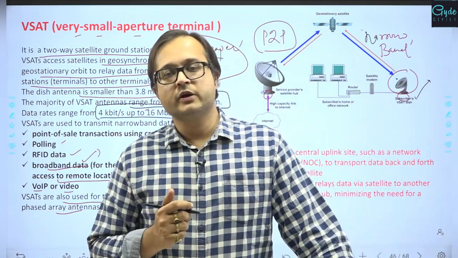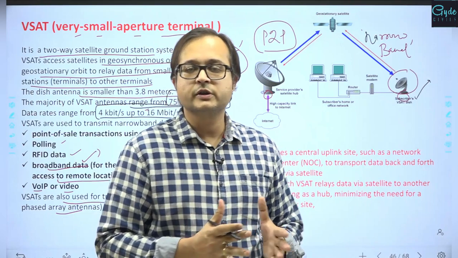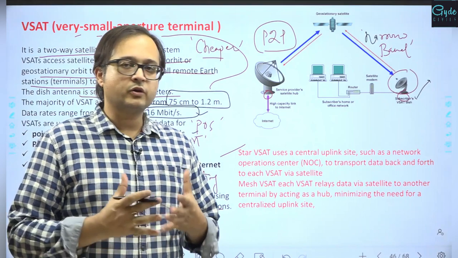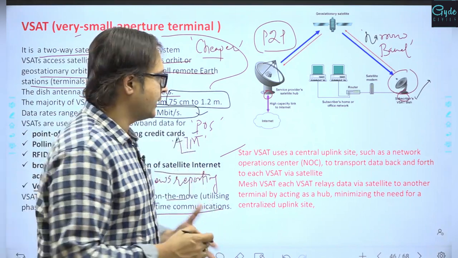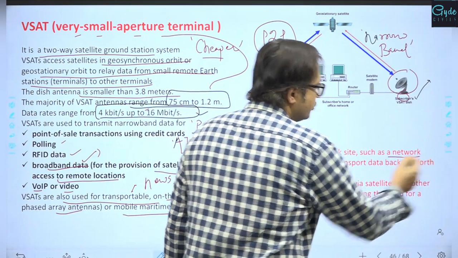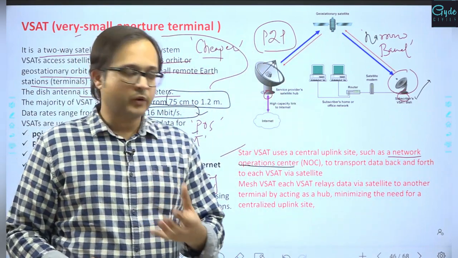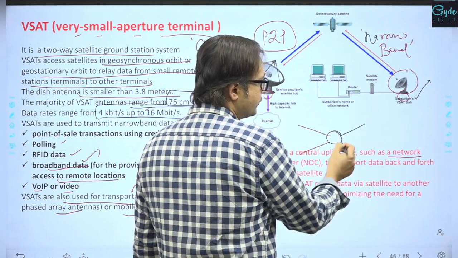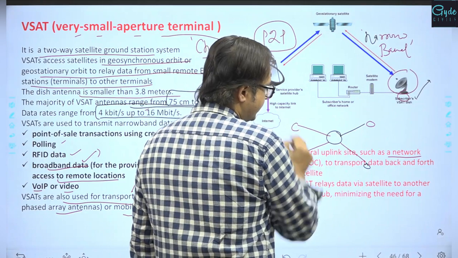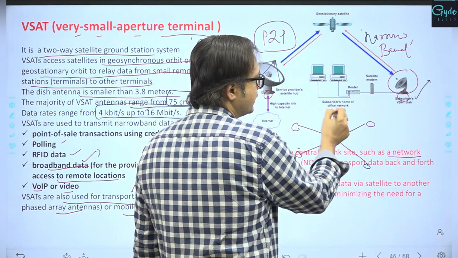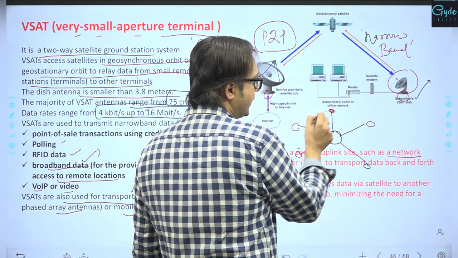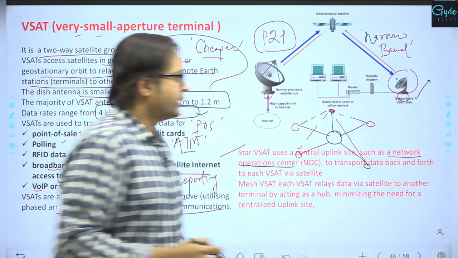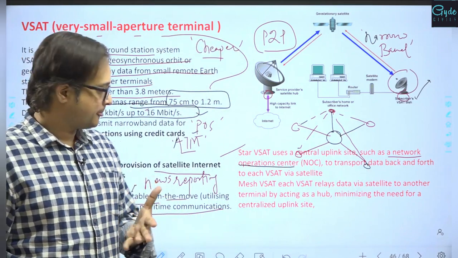There are two types of VSAT networking or methods over which the VSAT can be established or created. One is the star VSAT, where there is one network access center or network operation center, which acts as the central point. From the network operation center, the data is being released to different centers using VSAT. There could be a satellite placed, which relays the data and helps to connect all different centers, right? That becomes a star VSAT.